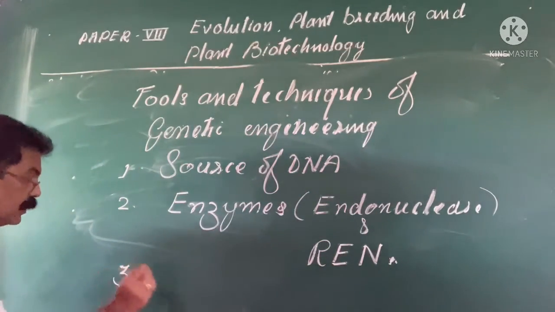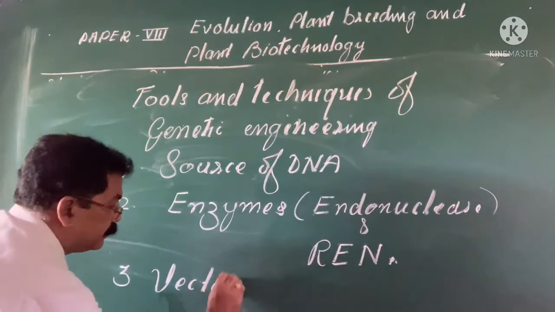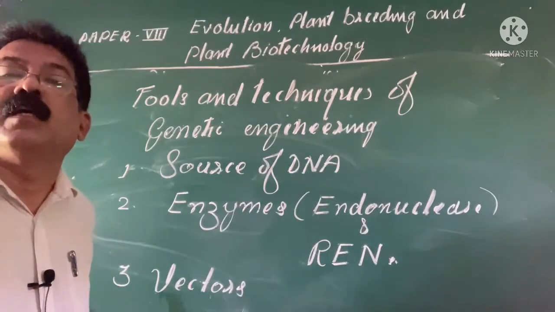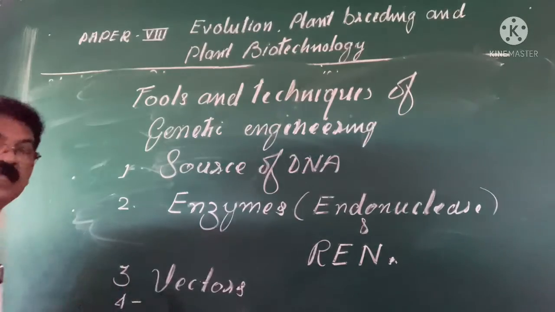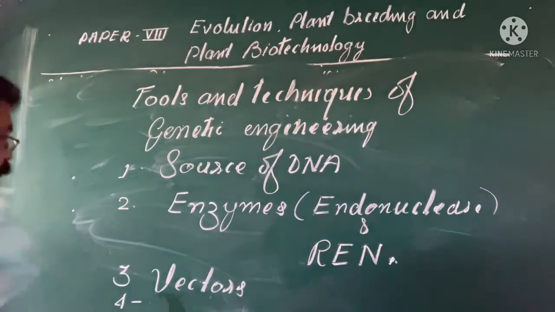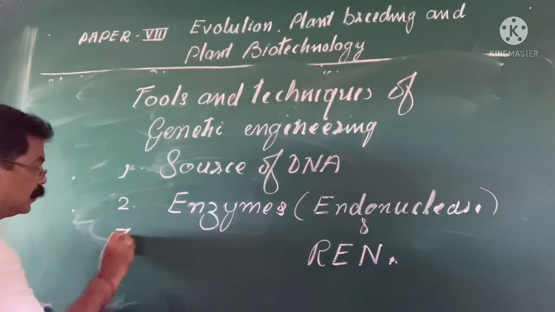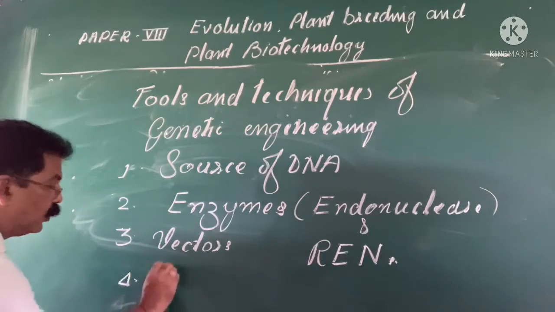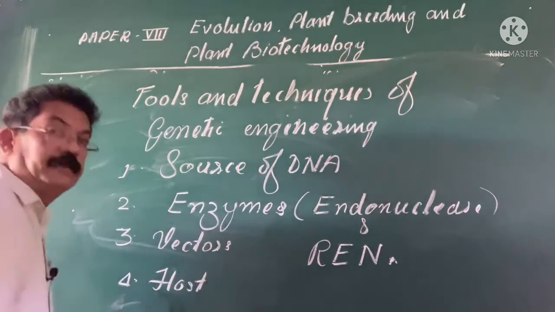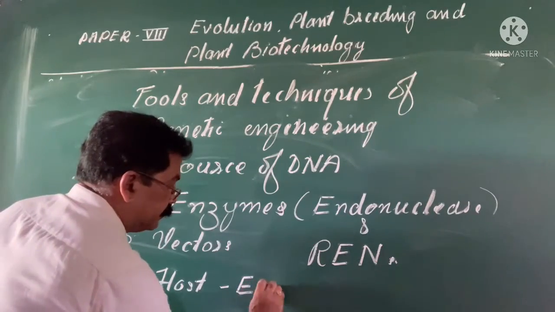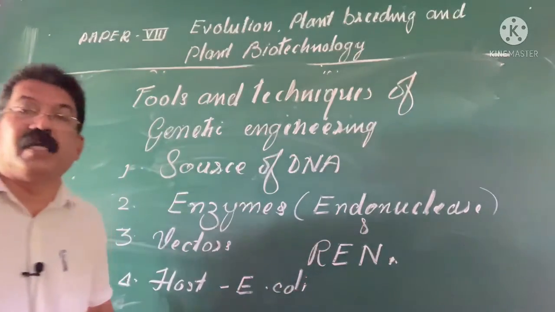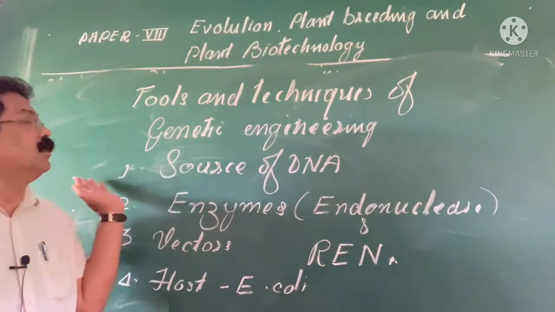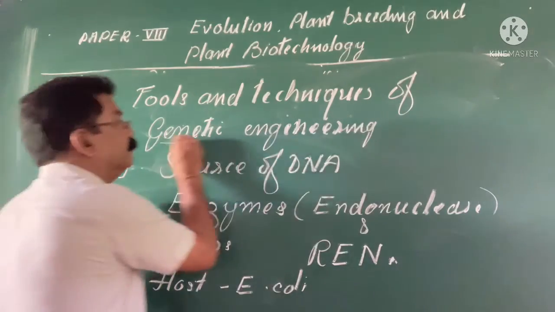Third, vectors used, the vehicles. And the fourth one is the host cell. Usually this is E. coli, the bacterium Escherichia coli. So I will go through the different tools of genetic engineering.